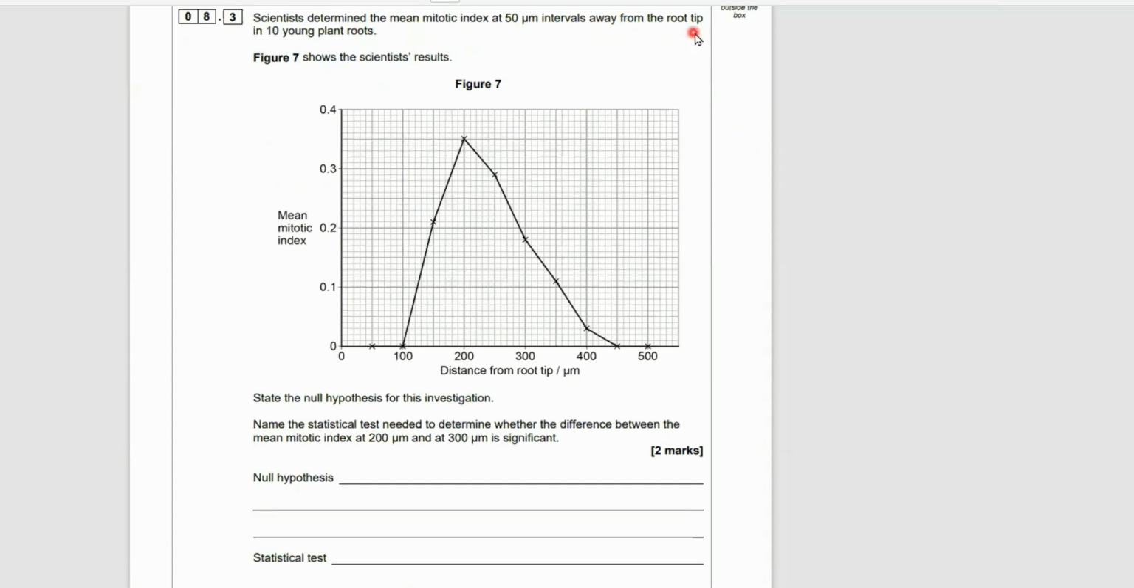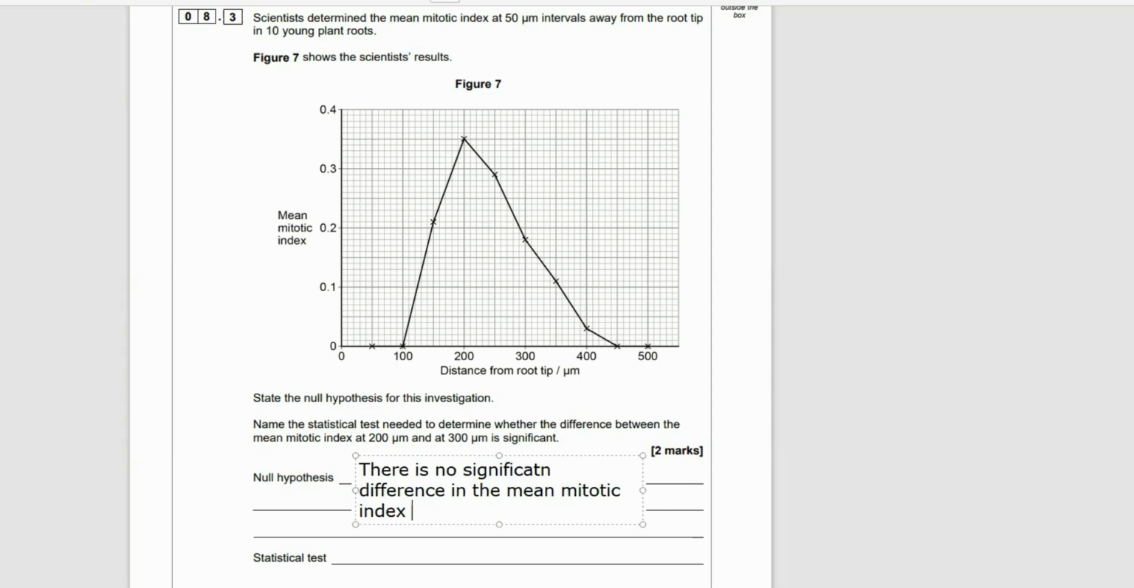Figure 7 shows the scientists' results. We have, well, what did these scientists do? They determined the mean mitotic index at 50 micrometer intervals away from the root tip in 10 young shoot plants. So we have distance from the root tip along the x-axis, and on the y, the mean mitotic index. State the null hypothesis for this investigation. So look at your y and x-axis. We want to basically say there's going to be no significant difference, and then we go to the x-axis, between the distance of the root tip and then the y, the mean mitotic index.